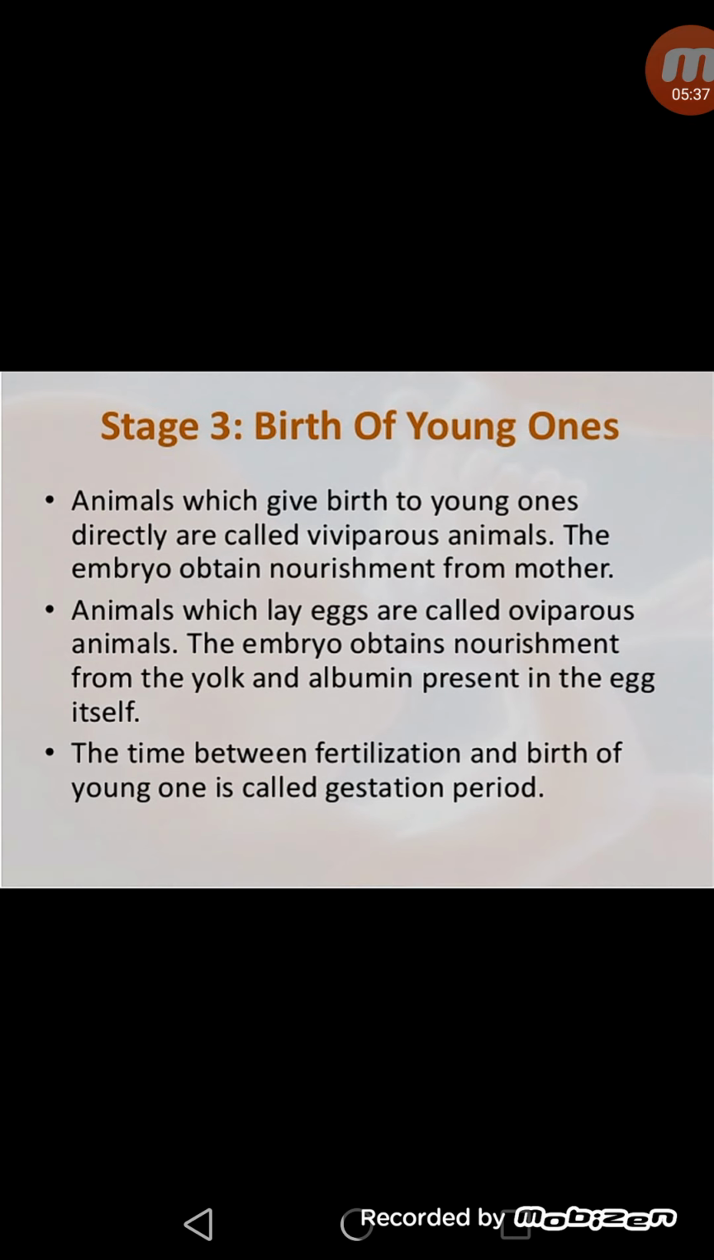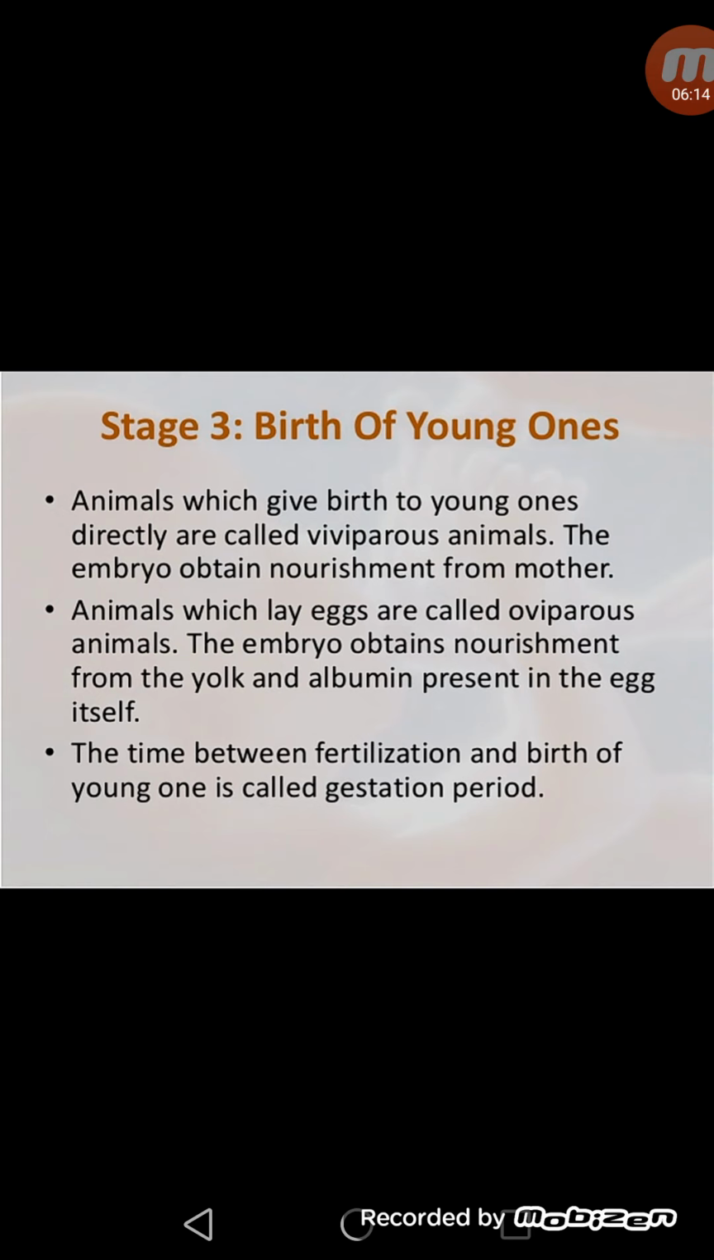Here, as you know, the third stage is birth of young ones. On the basis of how the young one is produced, we can divide animals into two categories: oviparous and viviparous. Oviparous animals are those which lay eggs, and viviparous animals are those which give birth to young ones. Animals which give birth to young ones directly are called viviparous animals, and in these the embryo obtains nourishment from the mother. We human beings are viviparous.